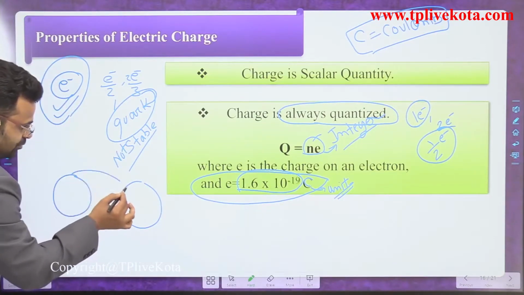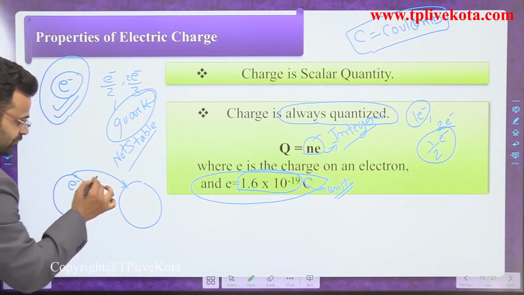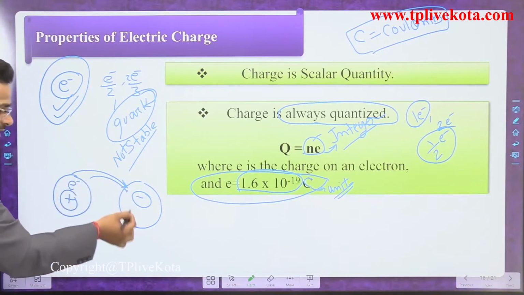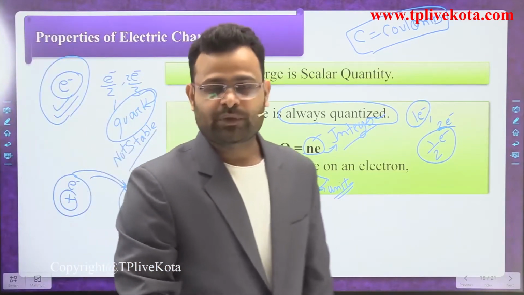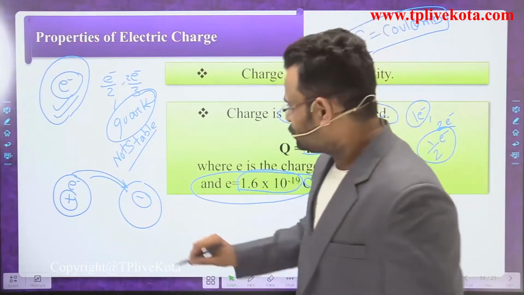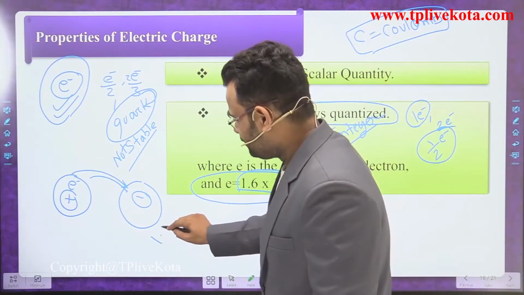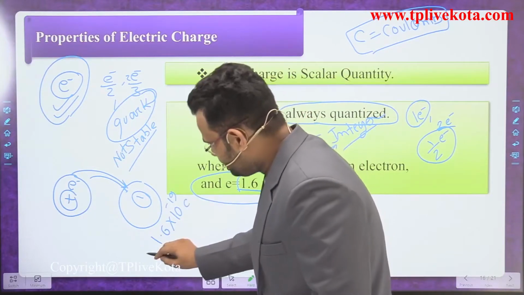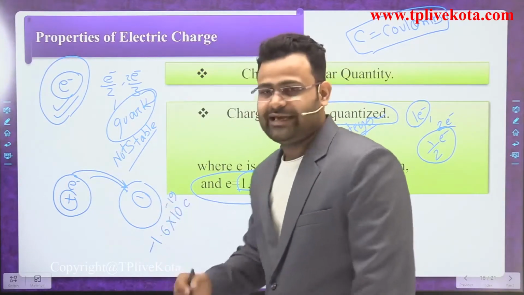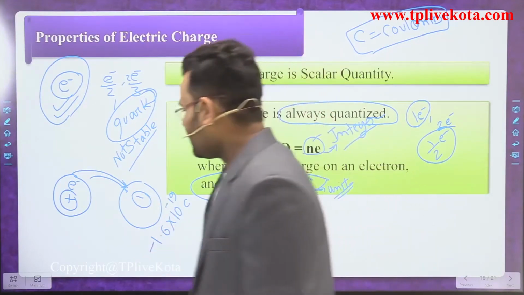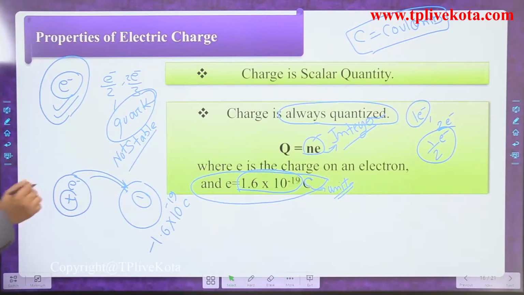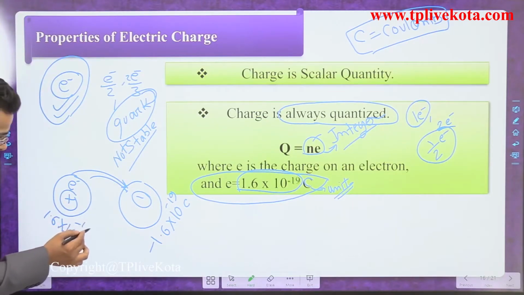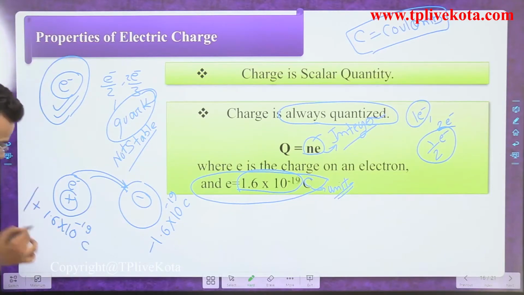The body to which the electron moves gets some extra electrons, and an electron is a negative charge, so that body has a charge of 1.6 into 10 to the power minus 19 coulomb, but negative, because it has an excess amount of electrons. Similarly, the other body also has a charge of 1.6 into 10 to the power minus 19 coulomb, but it is a positive charge.